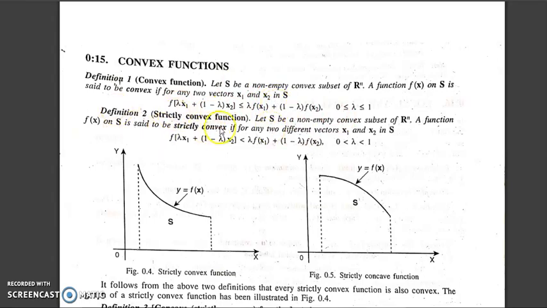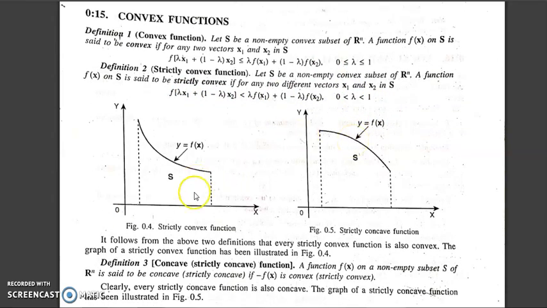Now the strictly convex function. Strictly convex function is very easy. We will omit all the equal to signs from here. Let S be a convex set and the function is called strictly convex if, with the same lambda x1 plus 1 minus lambda x2, here it is only less than and here it is also less than. Now this is a strictly convex function.